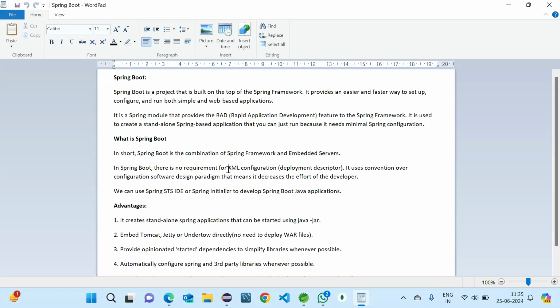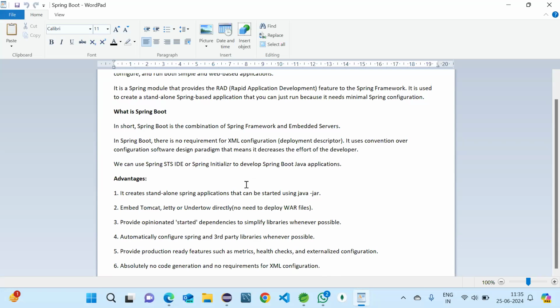There is also no requirement for XML configuration. I think you know that XML configuration takes much of our time and it is very complicated and hard also, so that is removed here completely. Instead we have annotations replacing all these, and with them only we are going to create the applications, and it is very easy and fast. To create a Spring Boot application, we have the STS IDE, which is Spring Toolsuite, and if we want to work with Eclipse only, we have Spring Initializr.